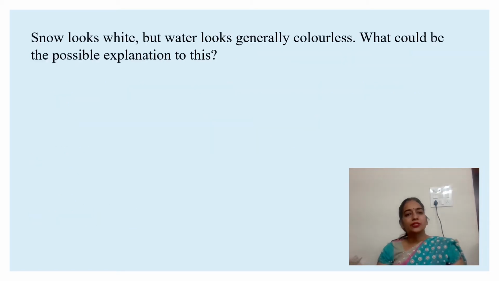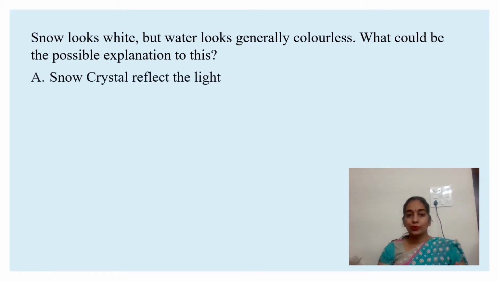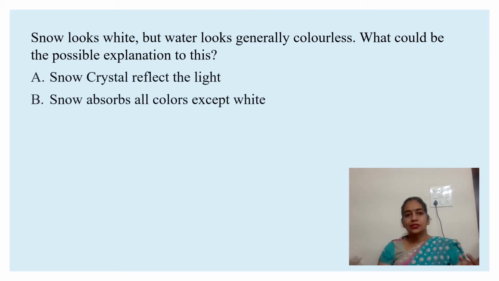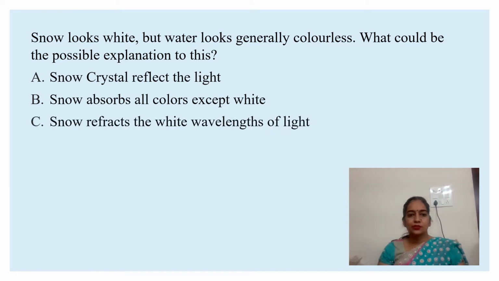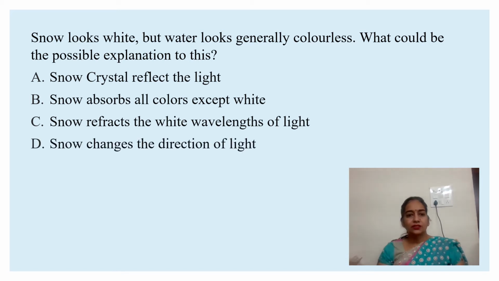Next question is, snow looks white but water looks generally colorless. What could be the possible explanation for this? Snow crystals reflect the light. Snow absorbs all colors except white. Snow reflects the white wavelength of light. Snow changes the direction of light.